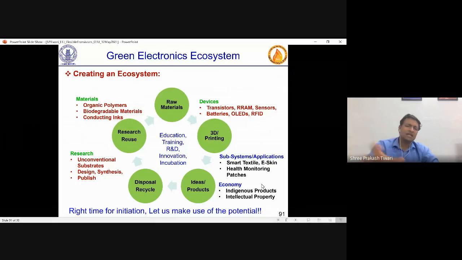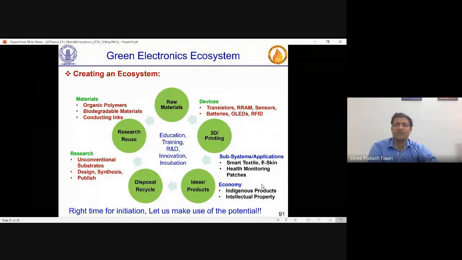So this whole thing is not only making devices or showing applications and economy, but in academia there has to be a right way of doing education, training, R&D, innovation and incubation, not only for this technology, but any of this technology. Because see, in conventional VLSI, you have a lot of MTech programs and everything is well established.